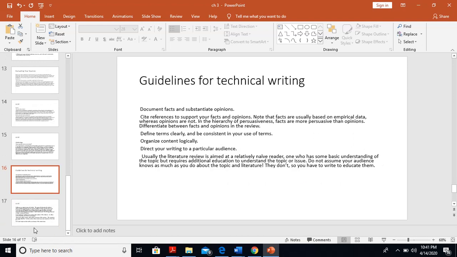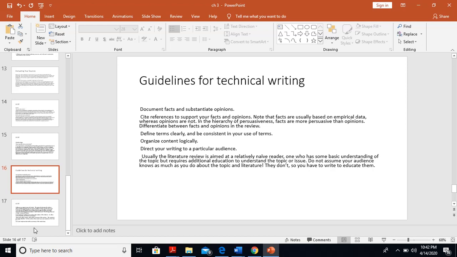Guidelines for technical writing. Document facts and substantiate opinions. Cite references to support your facts and opinions. Note that facts are usually based on empirical data, whereas opinions are not. In the hierarchy of persuasiveness, facts are more persuasive than opinions. Differentiate between the facts and opinions in the review. Define terms clearly and be consistent in your use of terms.